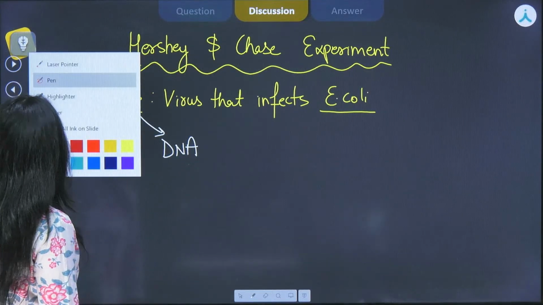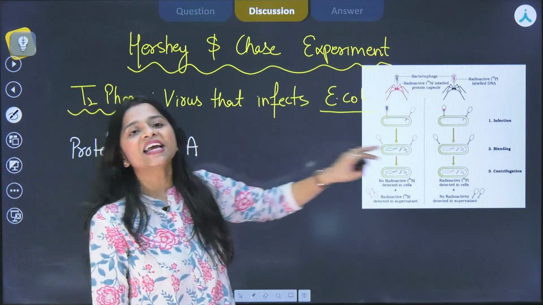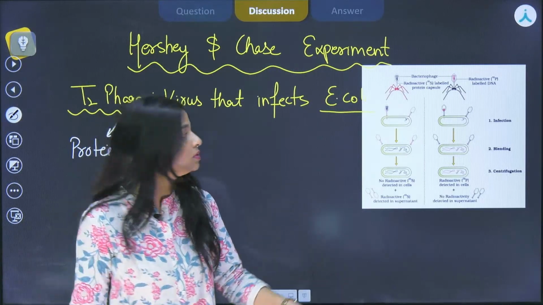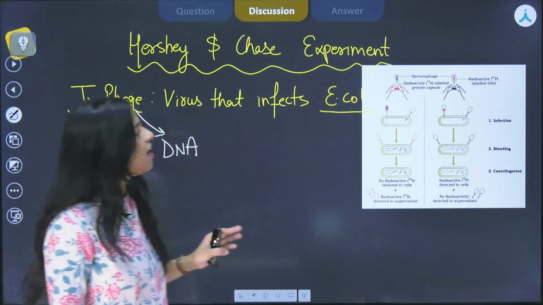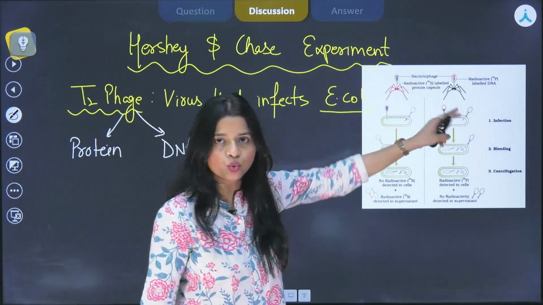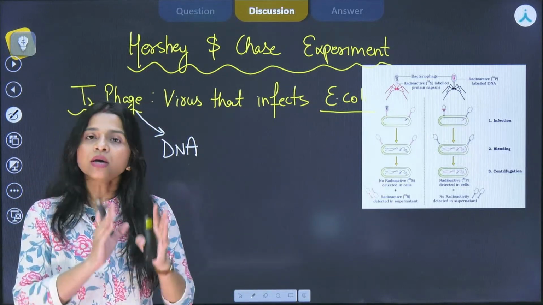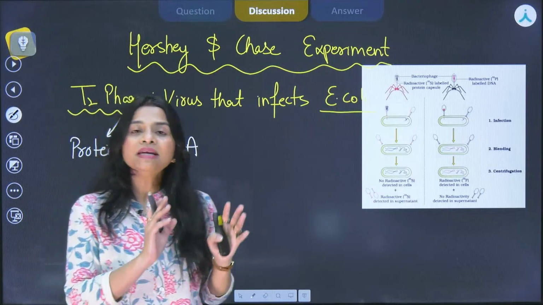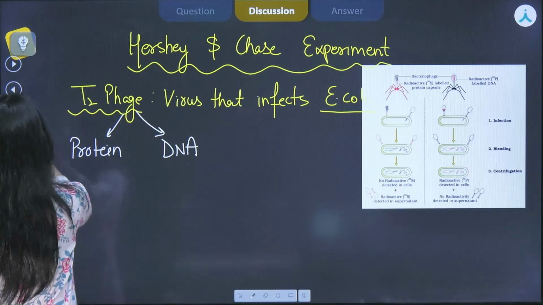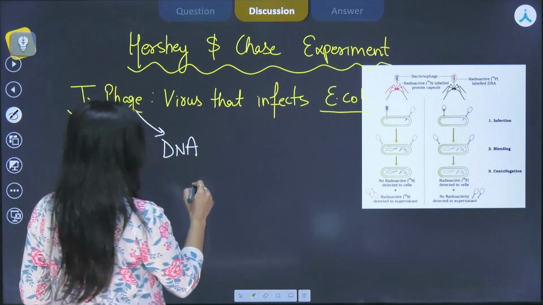Now we know that, okay, I'll display it in front of you. This is the diagram that has been taken from your NCERT. You people know it very well. Okay, so over here we have been given T2 phages. Okay, this is situation 1. This is situation 2. Now what did they do? They grew some of the bacteriophages in a medium containing radioactive sulfur. Okay, so some of them were grown in a medium that had radioactive sulfur.